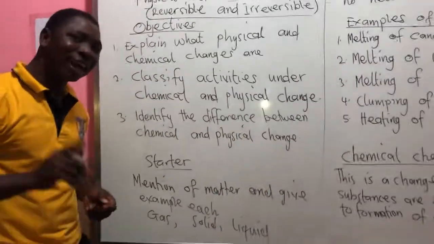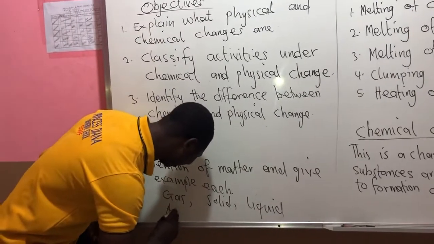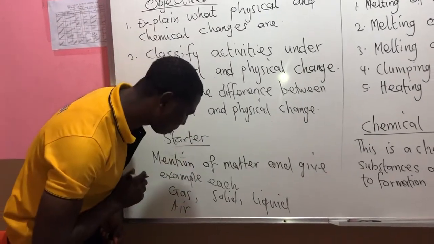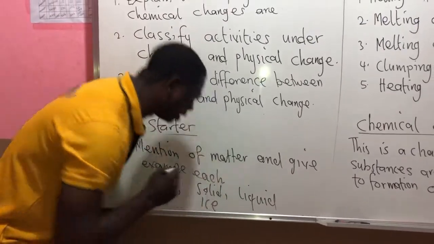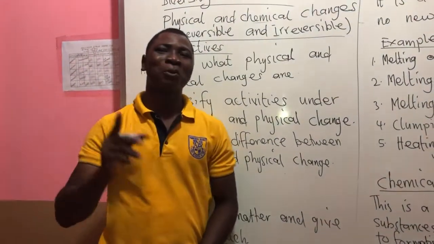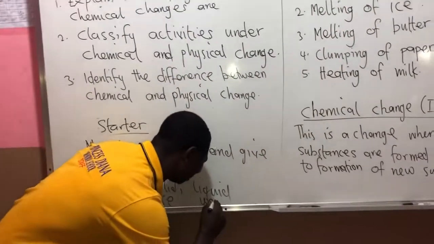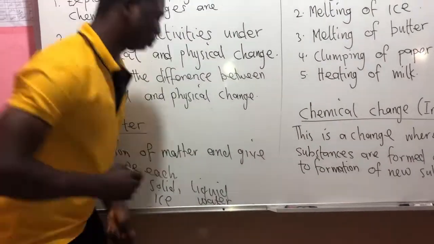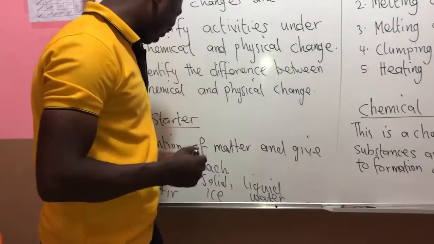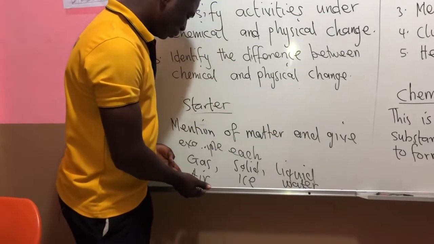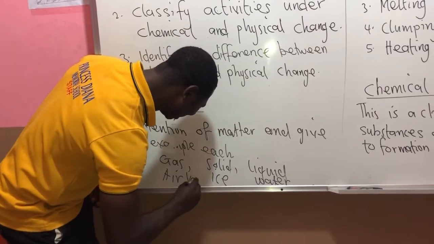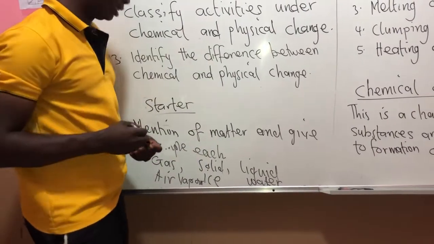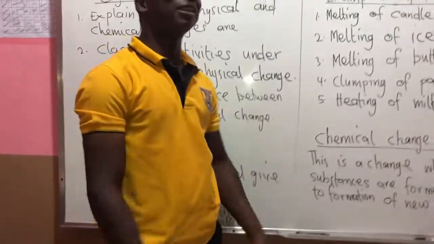Gas, air, that is great. Solid, ice. I love that. Liquid, water. That is good. So these are the 3 states of matter. And then we have air, or you can also say vapor. I want you to mention that one for me. Vapor. And then ice and water.